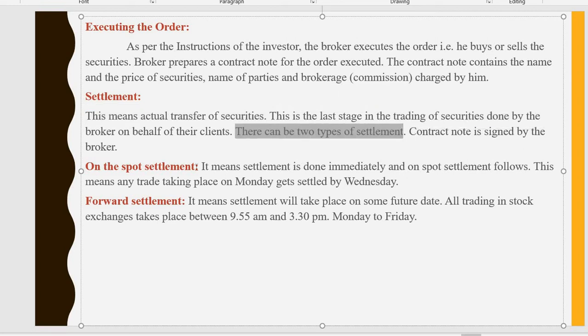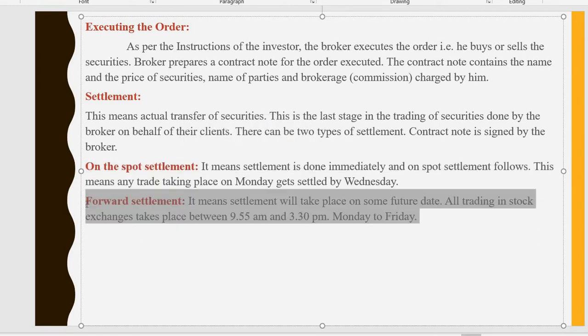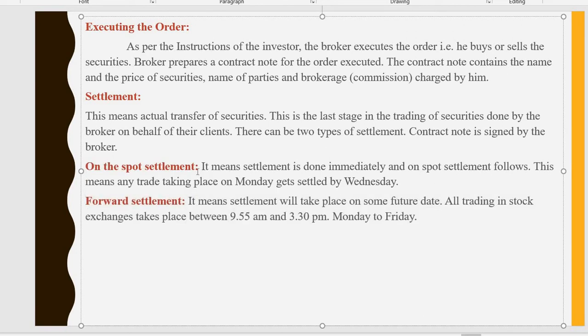Contract note is signed by the broker. There are two types of settlement. First one is on the spot settlement. Second is forward settlement. On the spot settlement means settlement is done immediately. Take for example, you execute the order on Monday. That is T plus 2 days, transaction plus 2 days. Within Wednesday, you are taking the settlement.